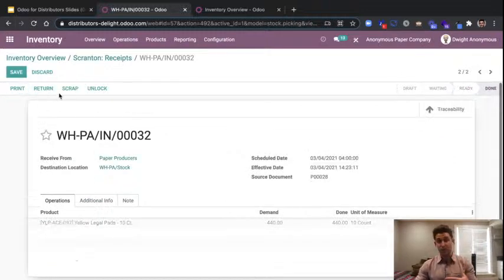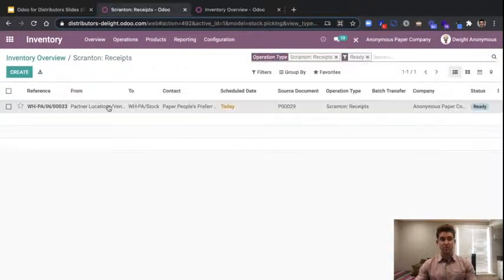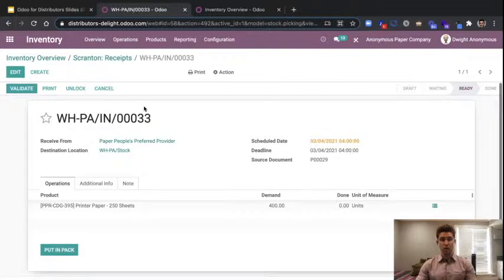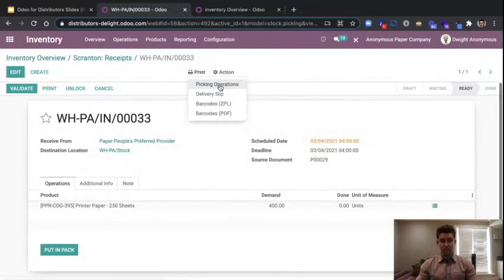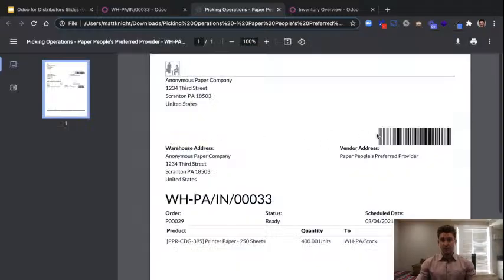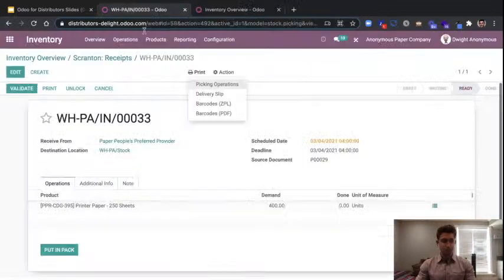Now, everything I'm doing with the validate buttons as we're moving products in, as we're sending products out, of course, is going to be facilitated by barcodes as well. Every single stock movement, receipts, delivery orders, internal transfers is going to have an associated picking operation. Easy enough for us to go ahead and open up here and see that there's going to be a barcode set up with the operation itself. It's going to pull the product barcodes as well. So every time I hit validate, hopefully what you guys can see is that you could be scanning this in, you could be scanning this out nice and easily. It would not necessarily have to be something where you're coming in and manually hitting validate.